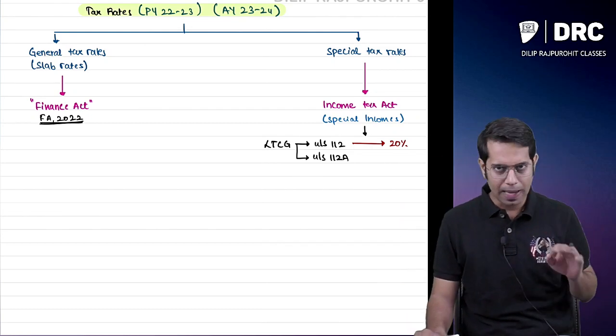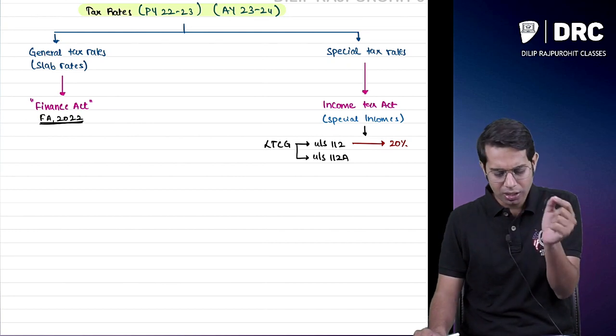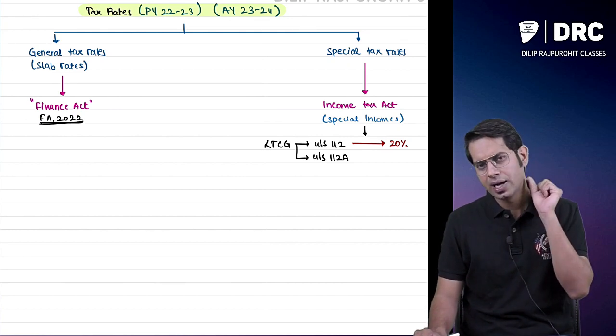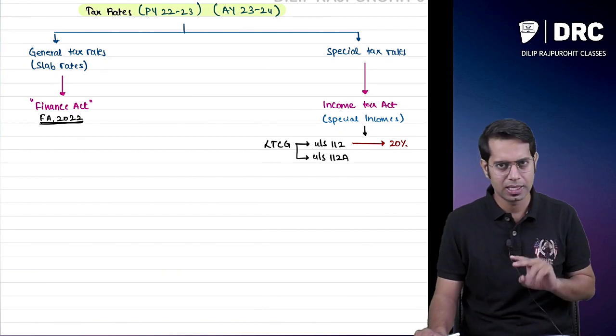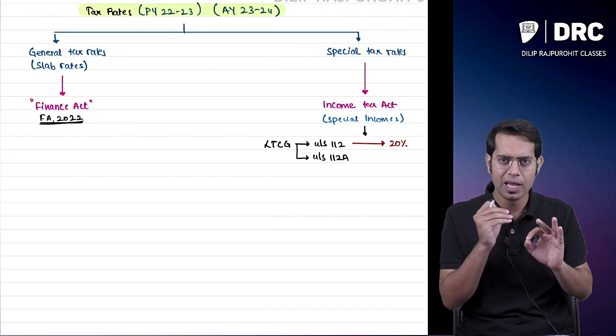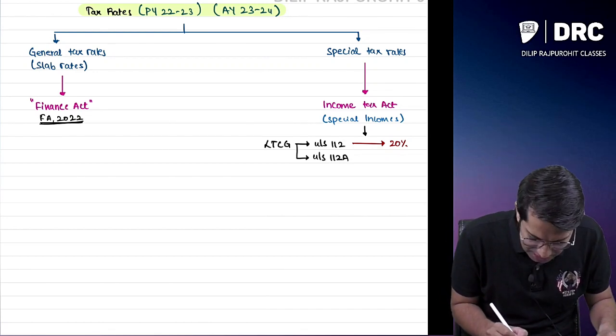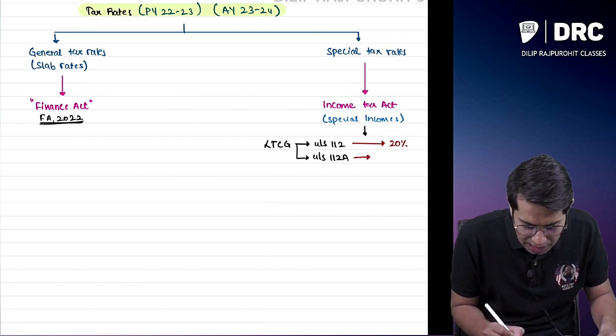So we have long-term capital gain taxable under which section? Under section 112. For long-term capital gain under section 112, the tax rate is 20%. If there is a long-term capital gain taxable under section 112, the tax rate is 20%.